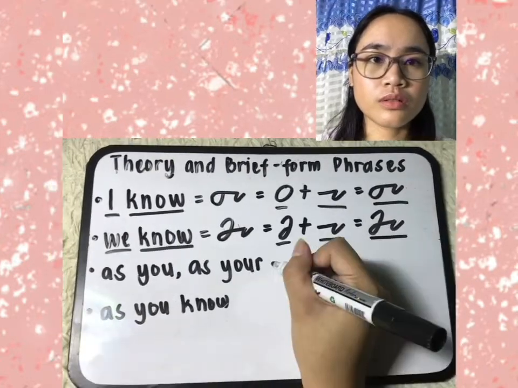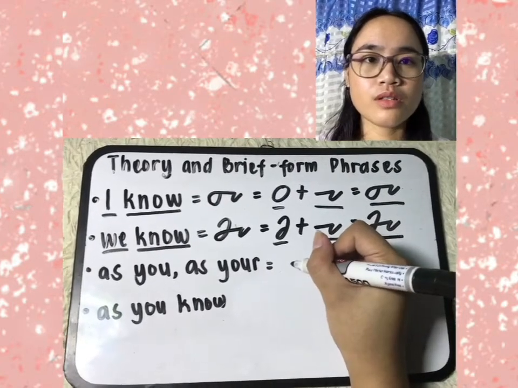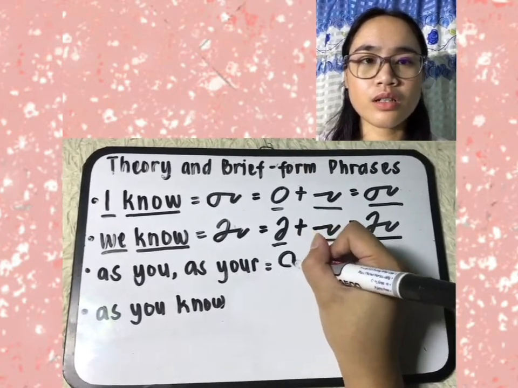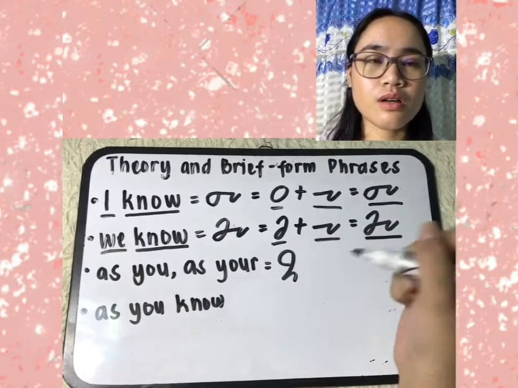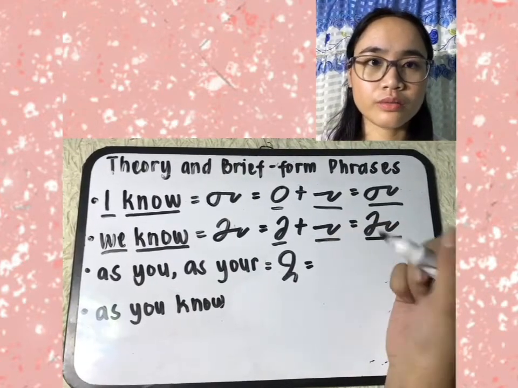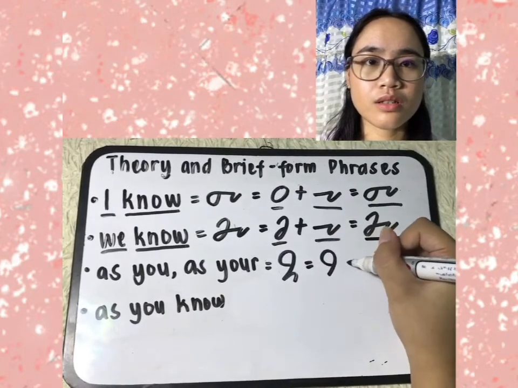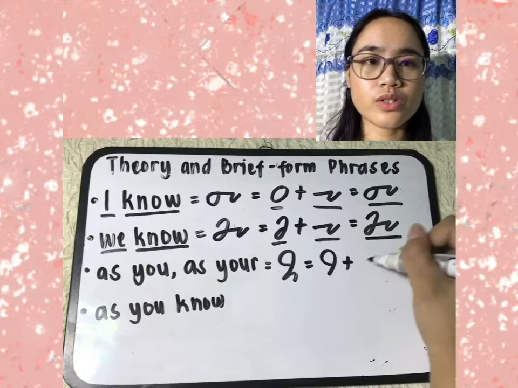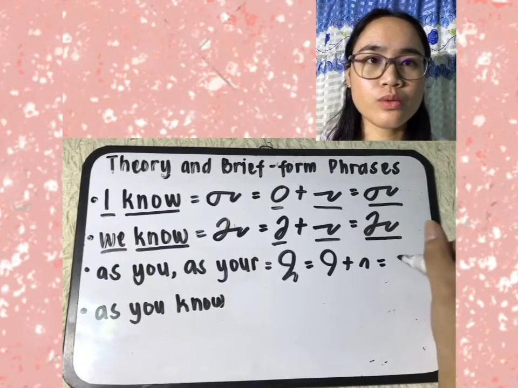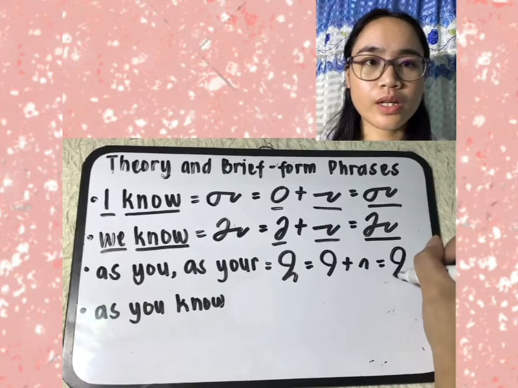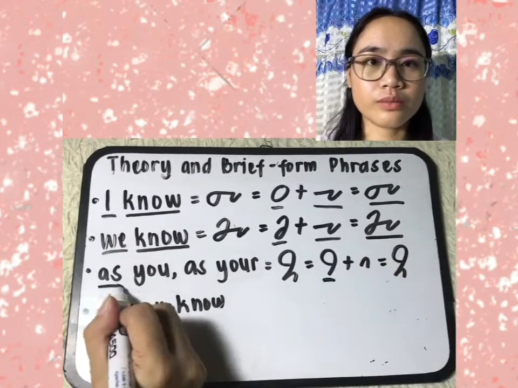Next example, as you, as your. So we have A, big circle, right? S, U hook. So AS plus U hook, which is the representation for you or your. So as you or as your.